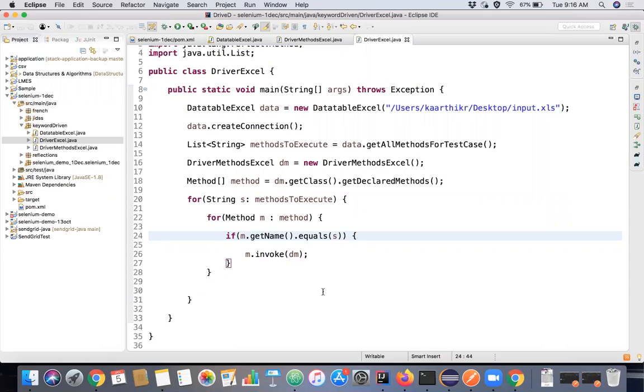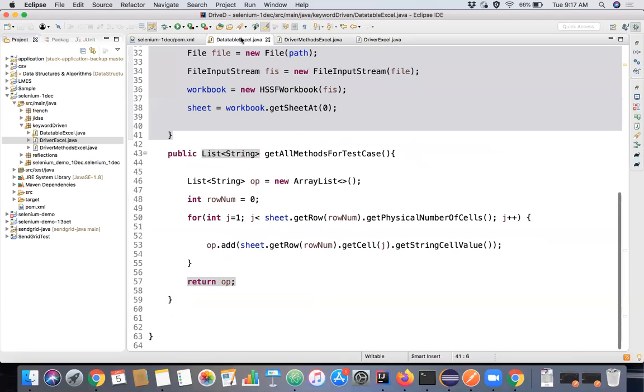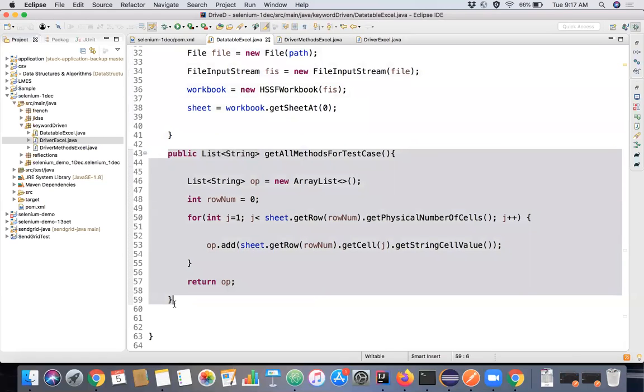Yeah. So I have some questions here. Okay. Suppose I have designed the Excel sheet in such a way that there are 5 test cases, among which 3 of them I want to execute. So how can I do it? Okay. So you have to just modify the particular thing actually. While reading the data, it's a basic method to just read all the methods from the data. So here I will put in one condition. Yes, yes. So what you have to do.